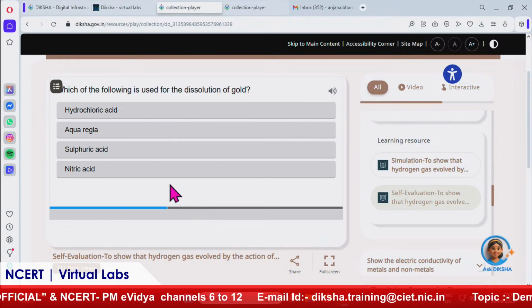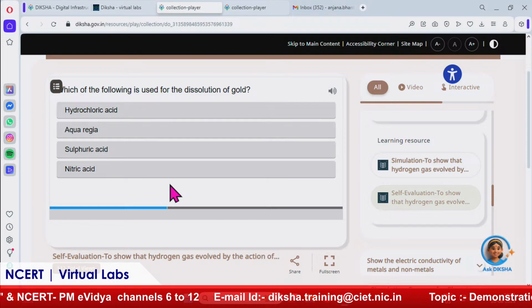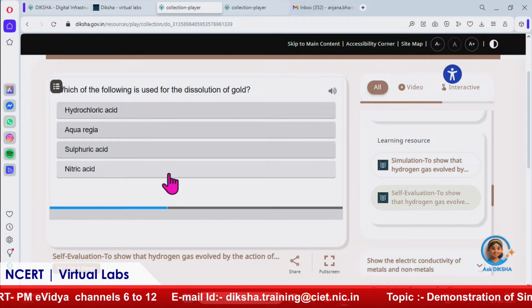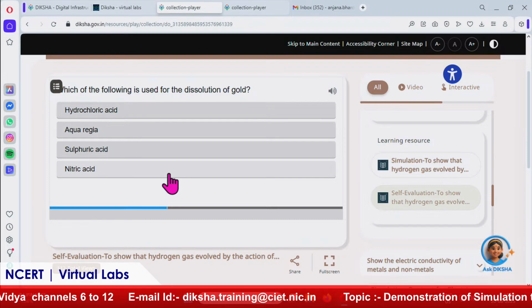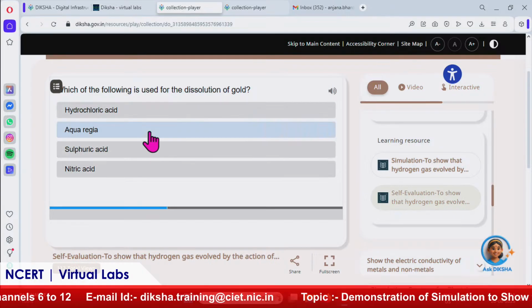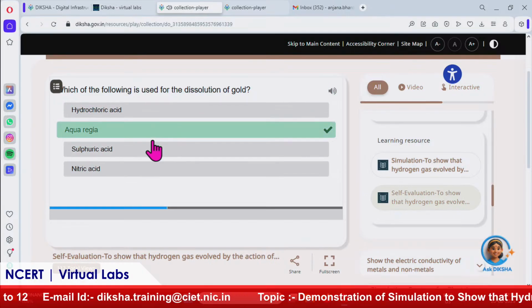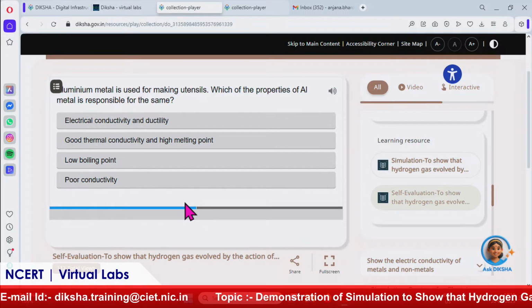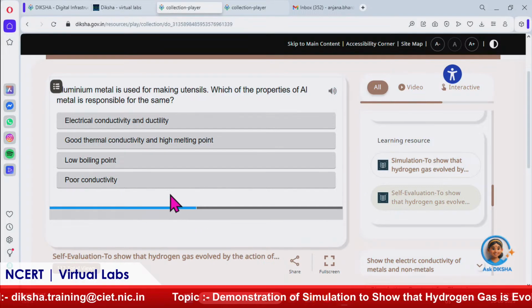Which of the following is used for dissolution of gold? I think it's very basic, because for gold, aqua regia, 3:1, is used. So here is the correct answer, aqua regia. Wow, I'm sure that you have practiced a lot in virtual labs. That is why you're such a pro here.